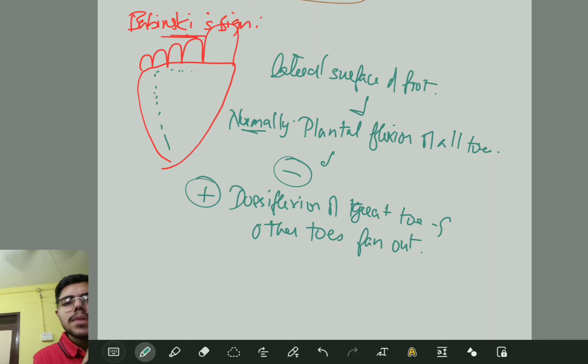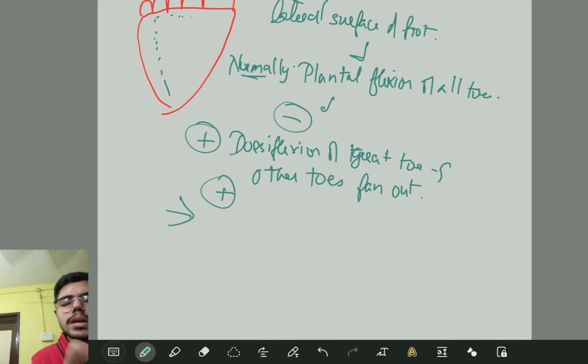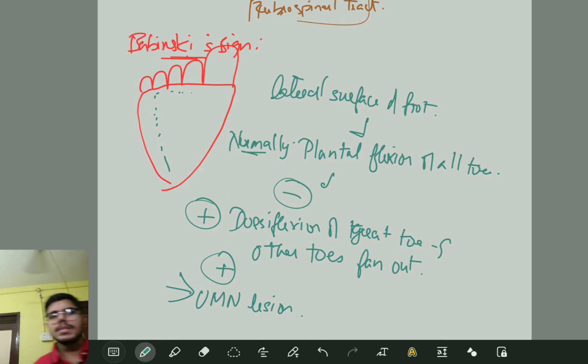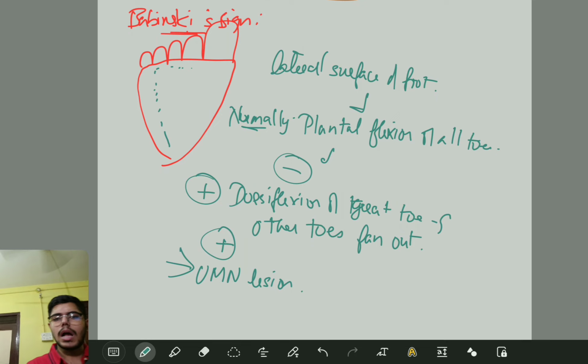Then we call this positive Babinski sign. And one more important point you have to remember here is, it is purely a UMN lesion. That's it. These are the important points of Babinski sign. I hope it is clear.